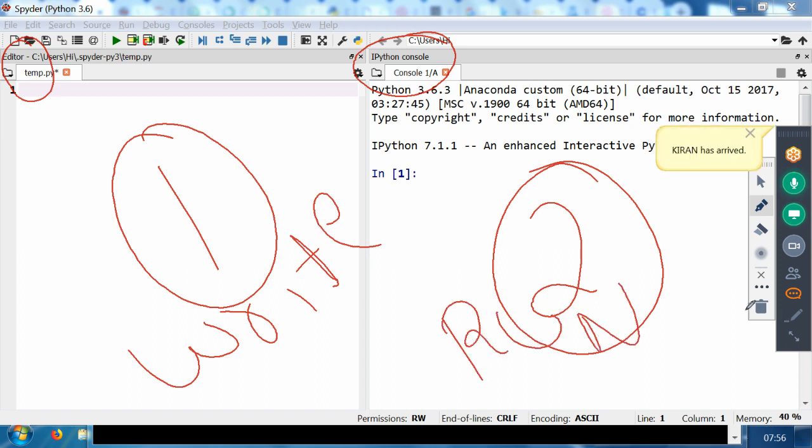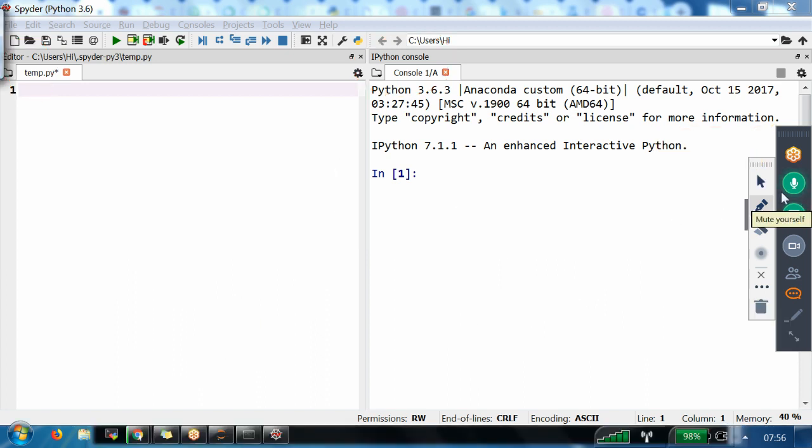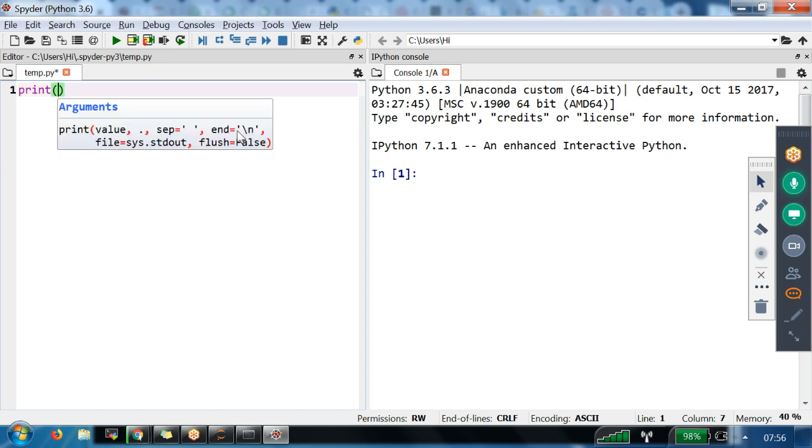For example, let me write a small program. As I said, a hello world program, we are going to write it. Let me start here with print. The moment I start typing print, let's say up to pri, I use the tab. Then automatically it completes to print. If I open the bracket, it automatically shows the syntax also, with the possible parameters. I am writing here hello world.